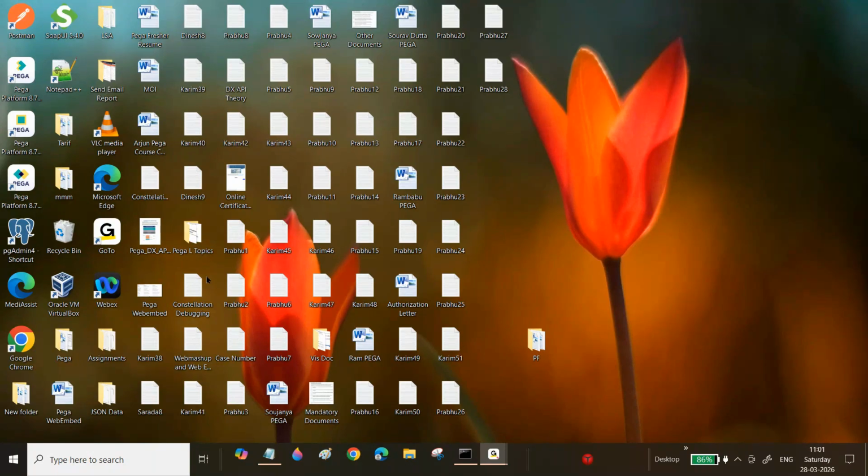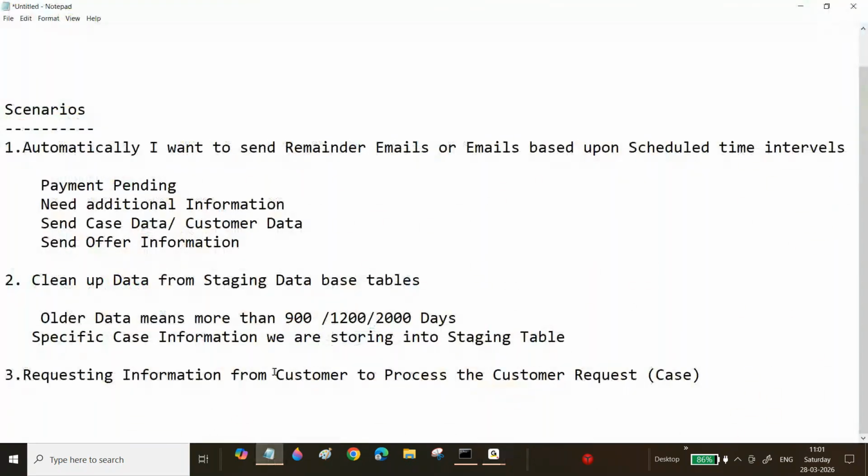Who will decide these time intervals? Not I, like 10 days or 1 month. Business will decide. We will ask the business how long we can wait on these cases. After that they will tell us: within 15 days of time, if they didn't respond, automatically you can resolve the cases. Requesting information from customer to process customer request case.